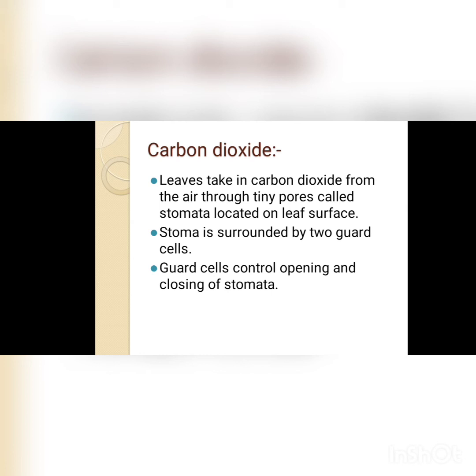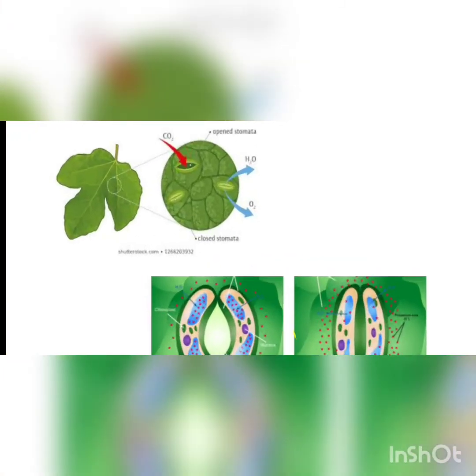Now what are guard cells? As you know, who is a guard? The guard is the person who is protecting things. Like if I am protecting myself, I am the guard of myself, as a watchman is present near your building. So what are they doing? They are guarding, they are protecting. So guard cells are also, you can say, protecting or controlling. What kind of control? Opening and closing of the stomata. Clear? See the picture.